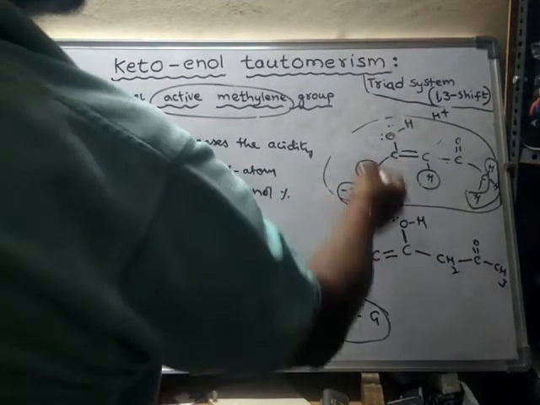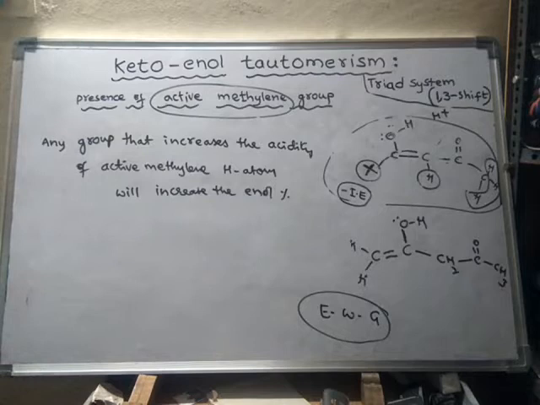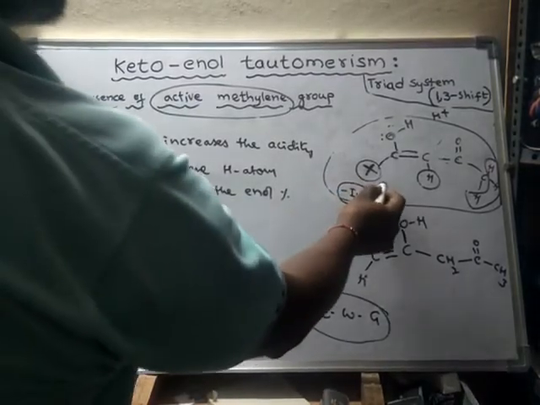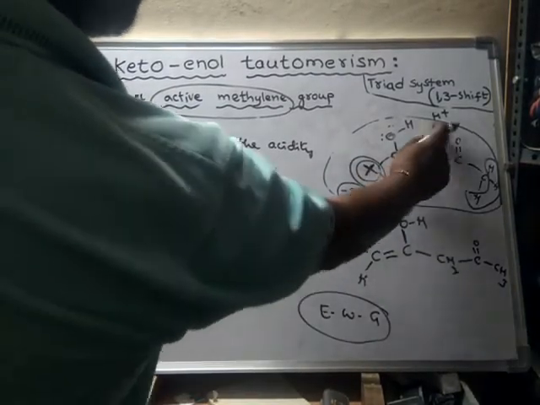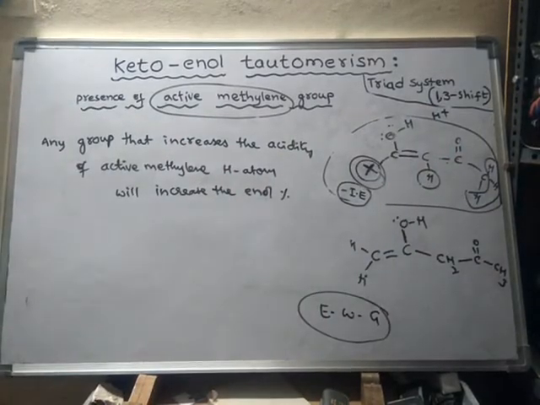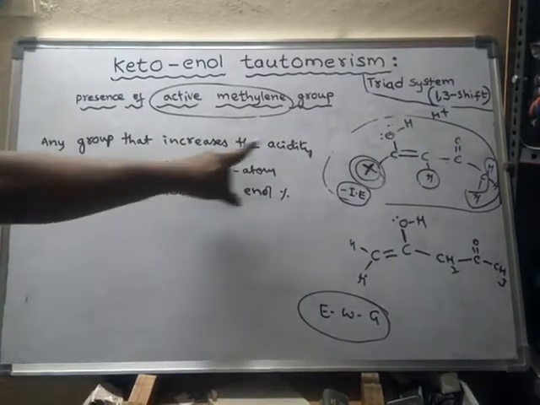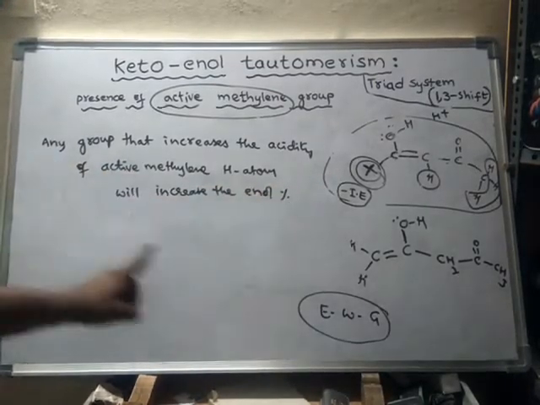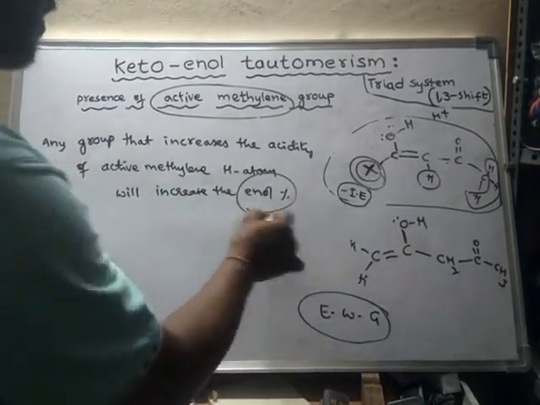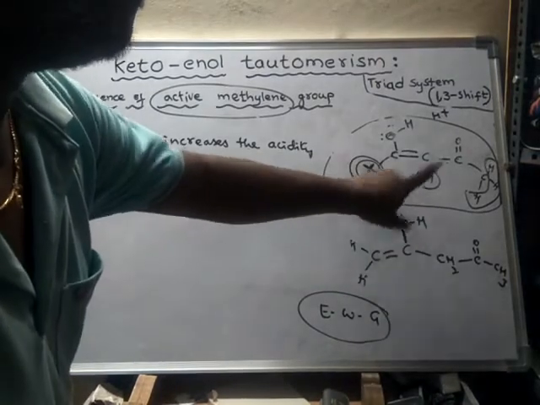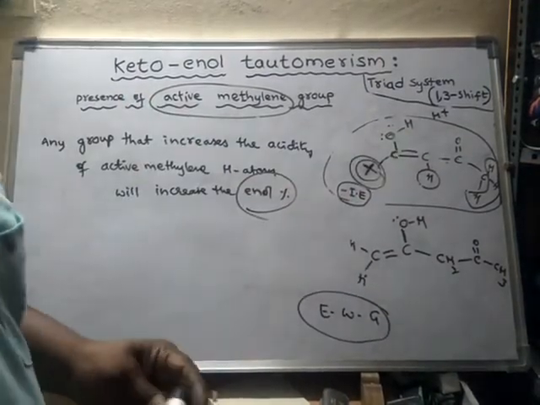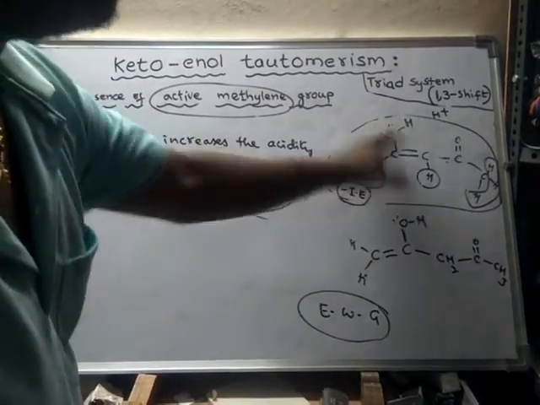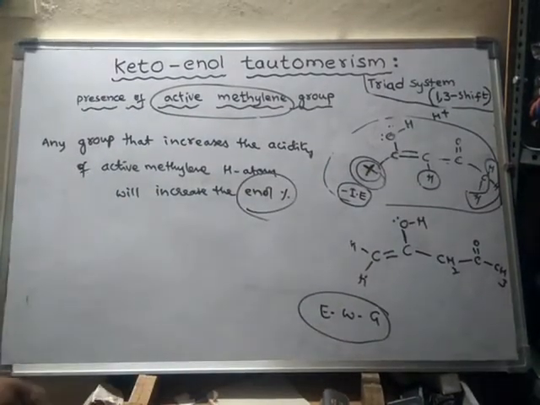That means it is forming the enol structure. So depending upon this atom, the formation of enol takes place. Any group that increases the acidity of the active methylene hydrogen atom will increase the enol percentage, as the compound is converting into enol.